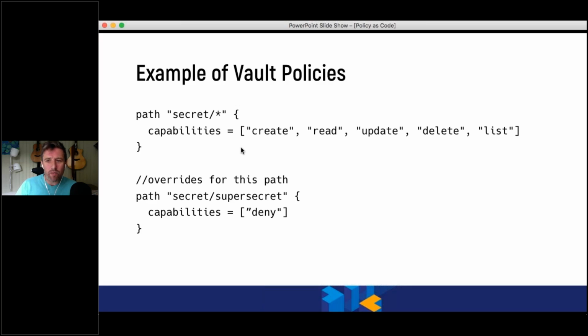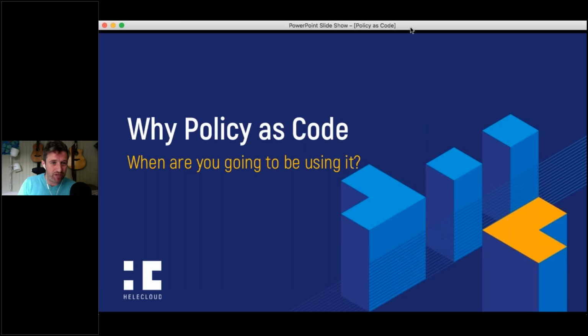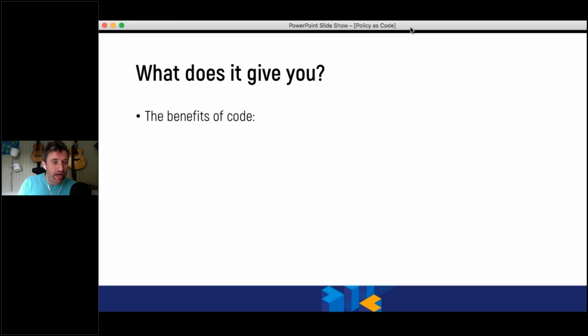And so what I'm hoping we've seen is that policy as code is a really useful way of controlling the delivery of infrastructure and tools within your overall IT estate. It's going to give you all the benefits of code.